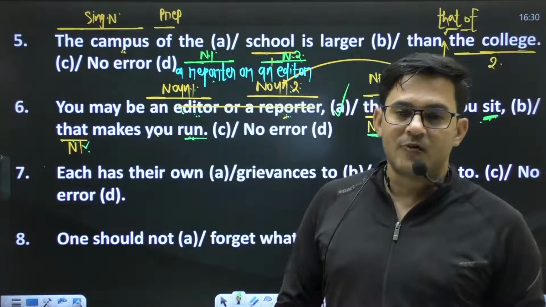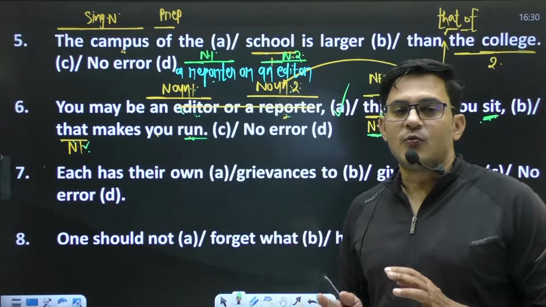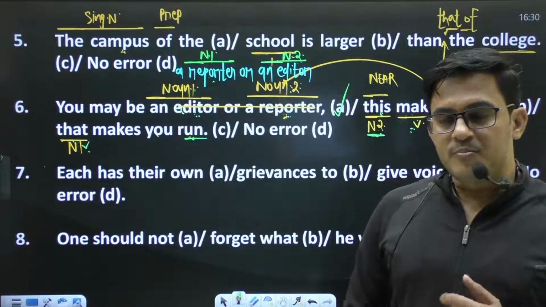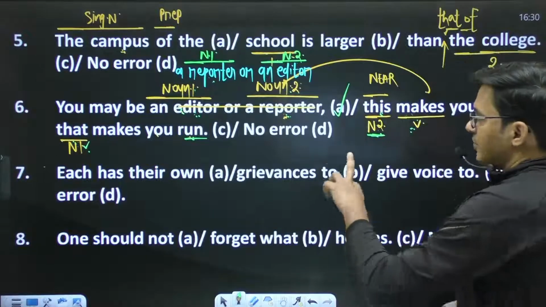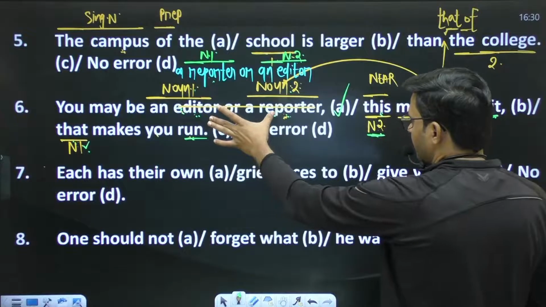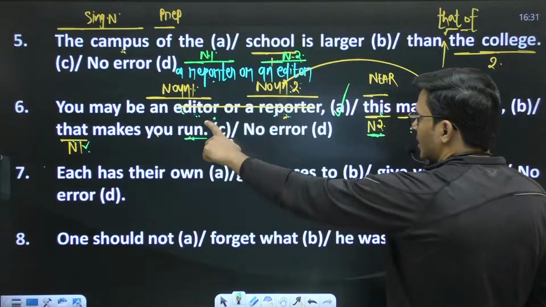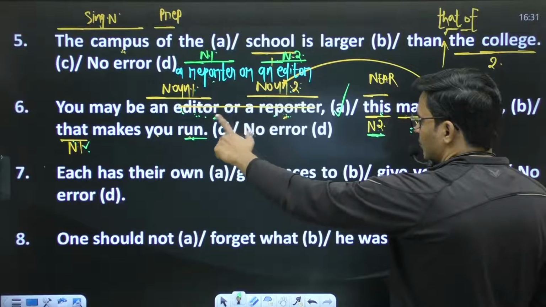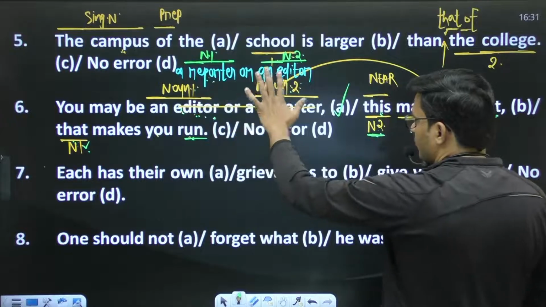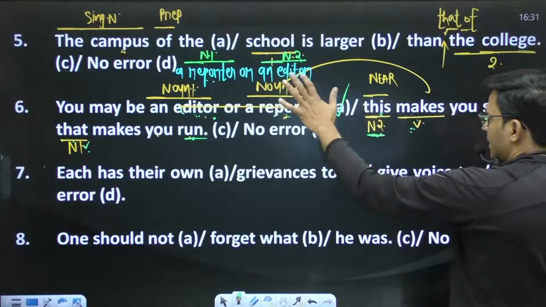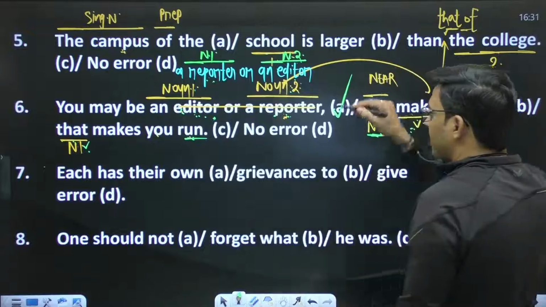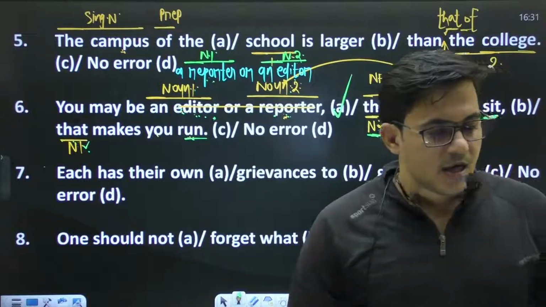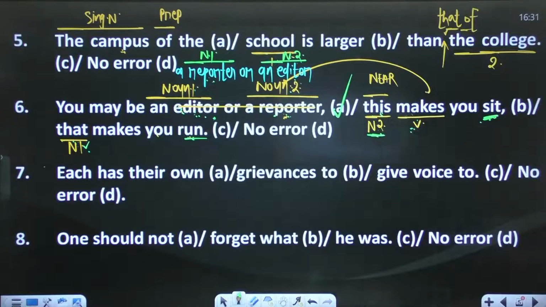Normally you can't have. Okay, so error will always be in one part, and to make one part error, we just replace. If you replace the position of both the nouns, editor or reporter, in place of this, if you speak like a reporter or an editor, अब editor हो जाएगा noun 2, editor बैठता है और reporter क्या करता है? रन करता है. A part में आपकी error हो जाएगी. I hope you are getting my point.